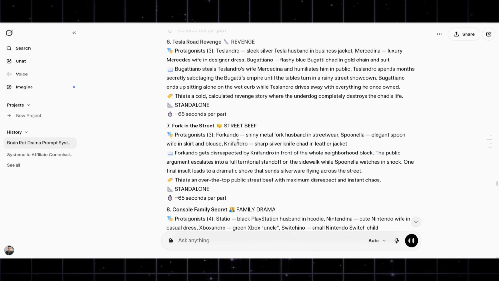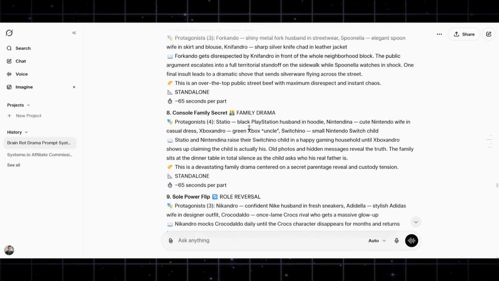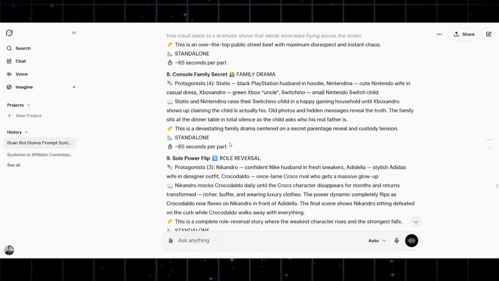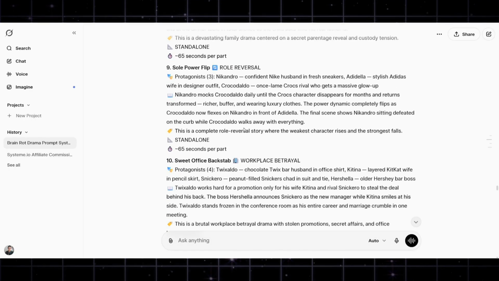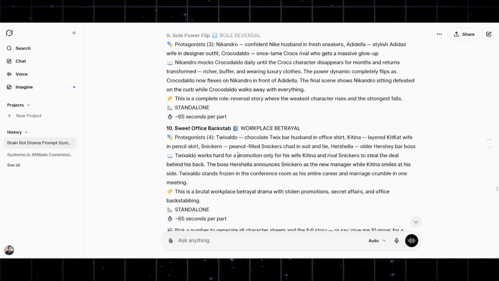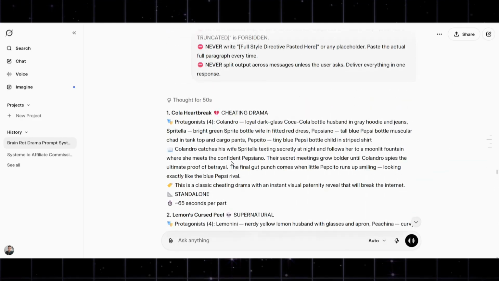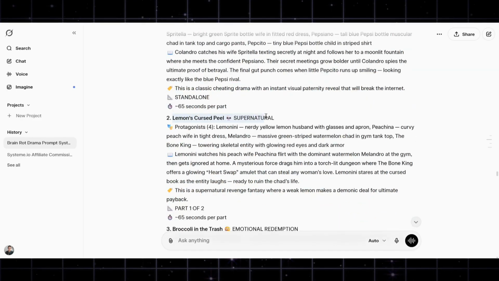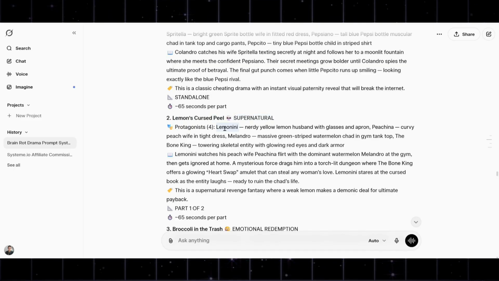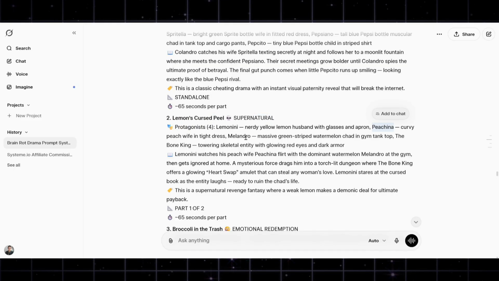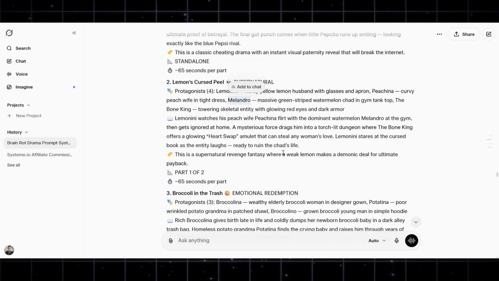So you've got phones, bottles, fruit, vegetables, even burgers and forks, like food utensils. I've seen a lot of examples of people coming up with more types of anything, animating them, making a ridiculous story out of them. And for this example, because I wrote fruit in the title, we're going to go with number 2, which is a supernatural story that involves a lemon, a peach, and a melon.